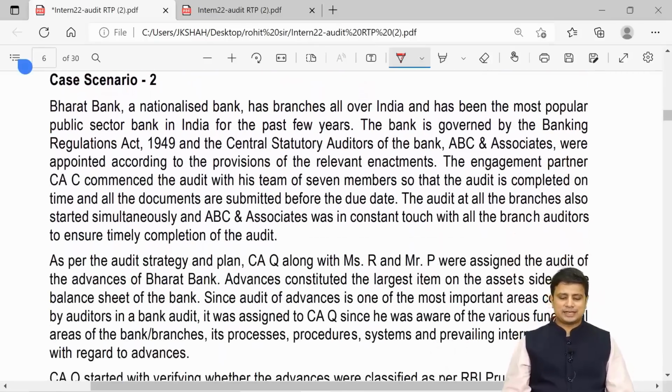Moving ahead with our case study number 2. Bharat Bank, a nationalized bank, has branches all over India and has been the most popular public sector bank in India for the past few years.